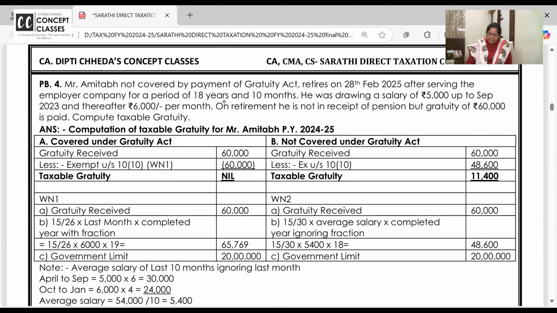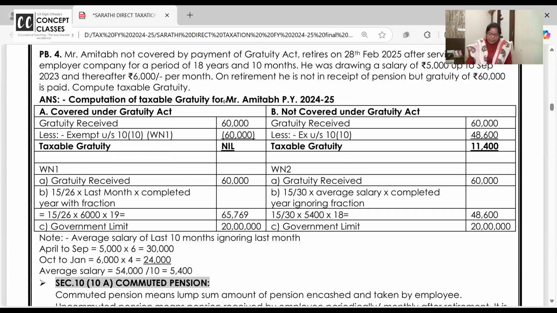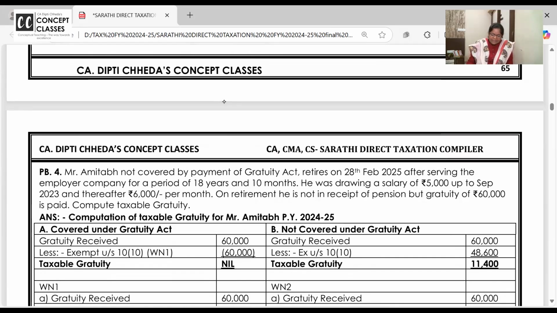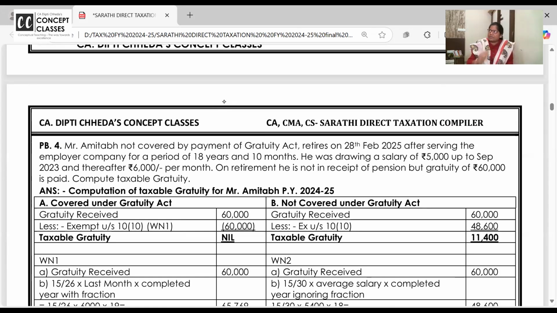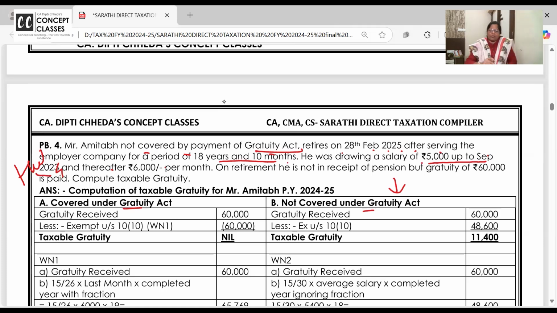Fourth question is homework for all of you. Here the salary is changing. So I want all of you to read it with me and then solve it in writing as homework. Amitabh is not covered. Though he is not covered, I've solved with covered and not covered for practice. If he is not covered in the exam, just do this bit. He retires on 20th of February after serving an employer for 18 years and 10 months. He was drawing 5,000 salary up to September 24.